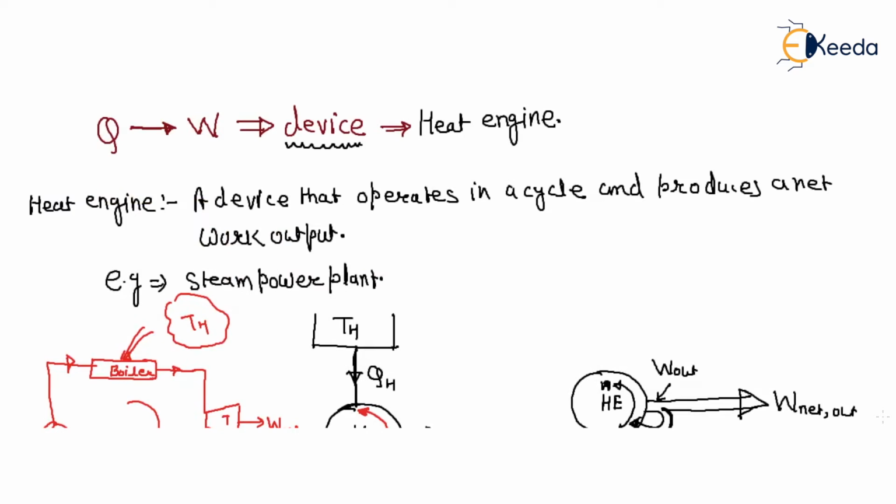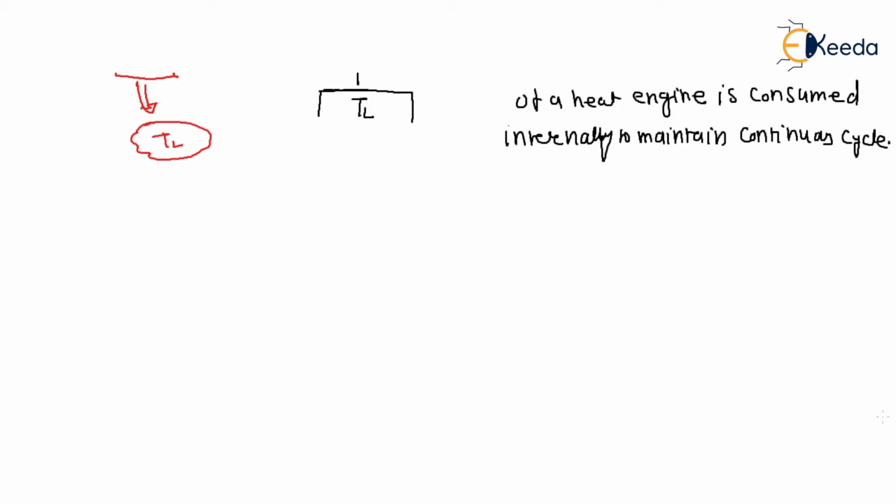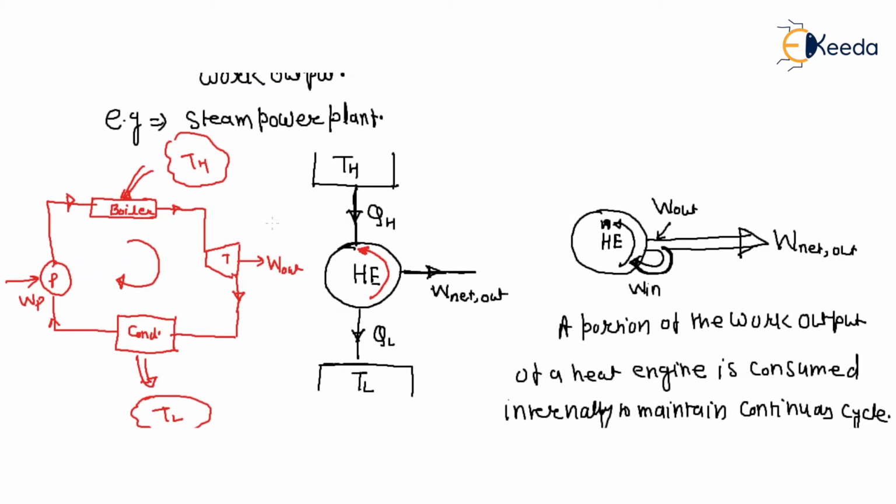So we know the first law of thermodynamics for a cycle, and this is our system, the heat engine is our system.